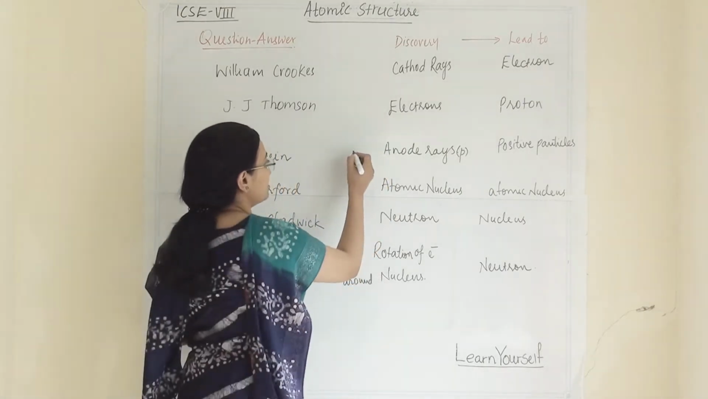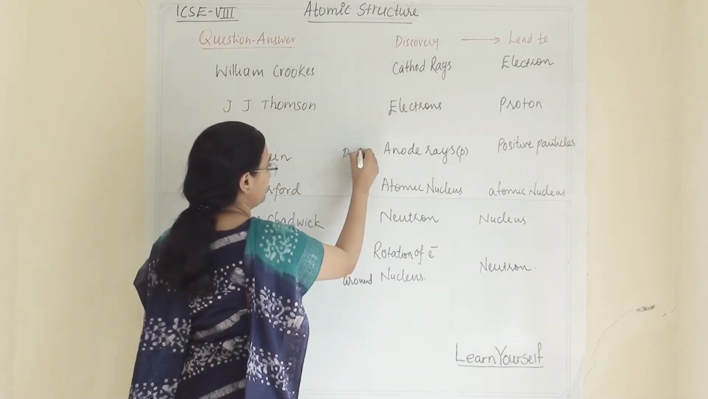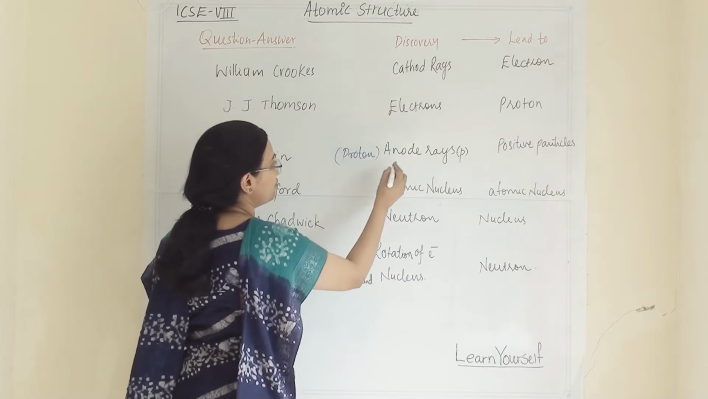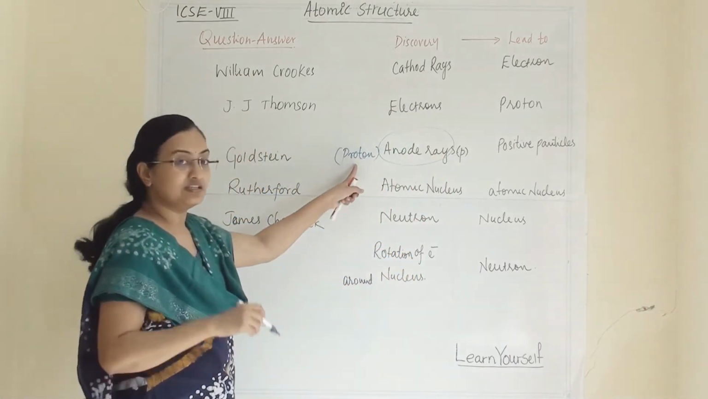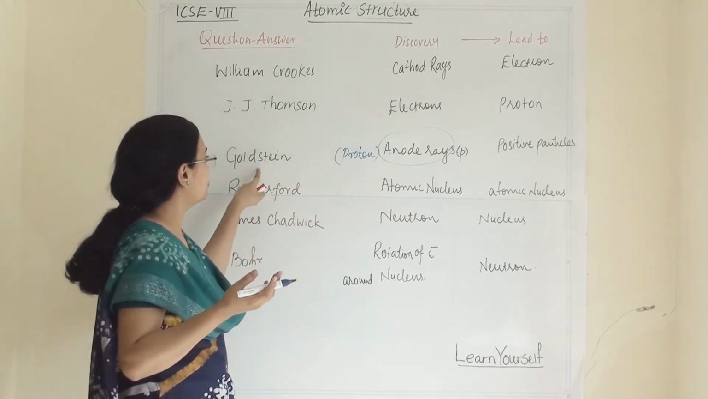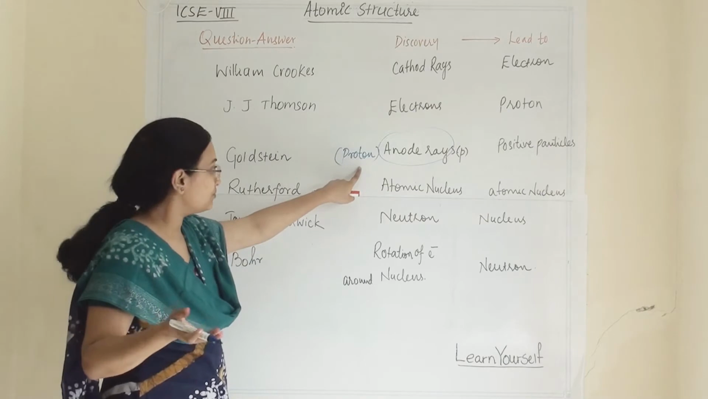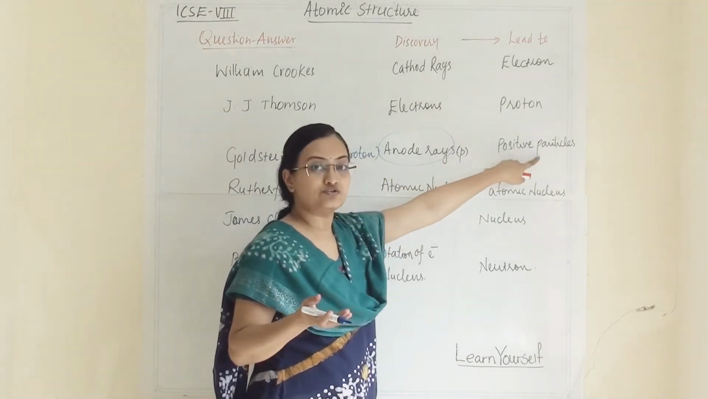Sometimes in match the following they will ask you about the proton. So if you don't get anode rays, then it is likely that you will get proton for this choice, that Goldstein has discovered proton particles. Then this discovery has led to the positive particle.